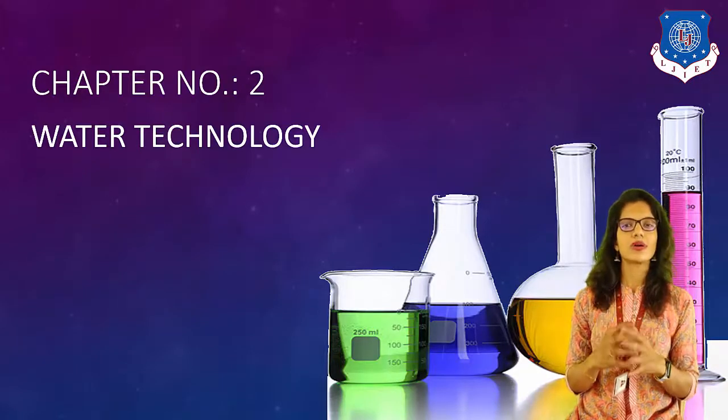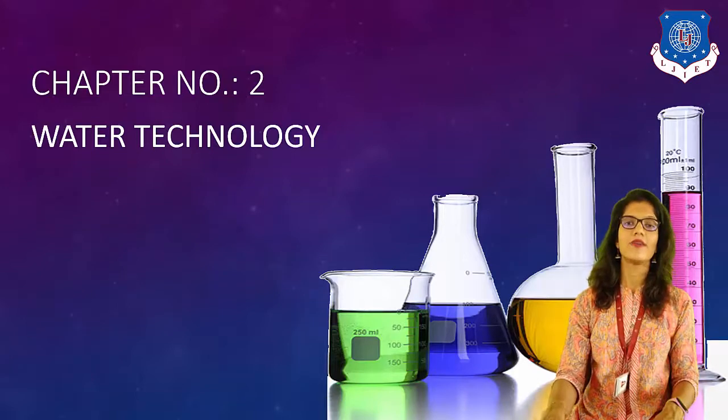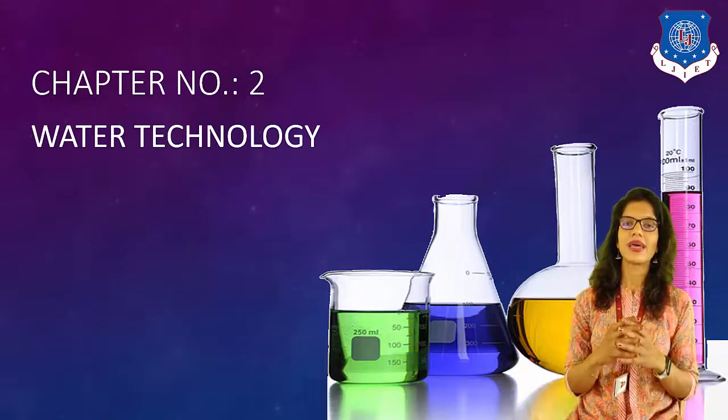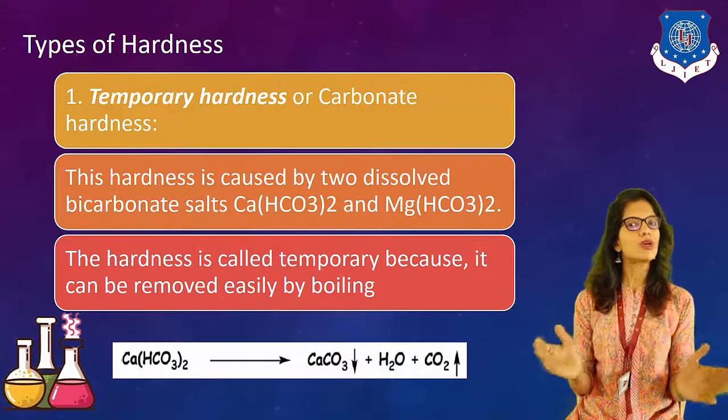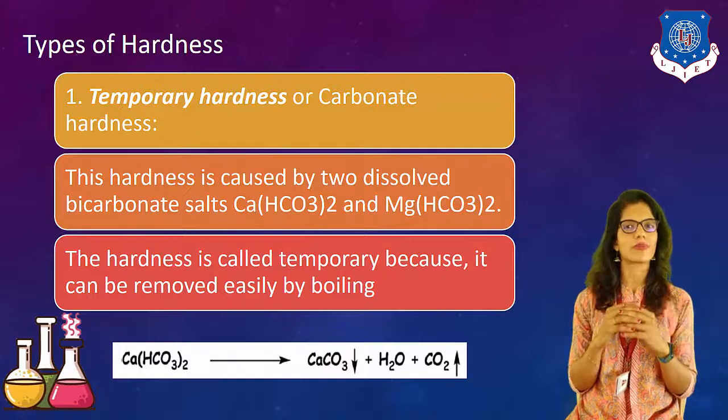Likewise, afterwards we have seen the types of water. Types of water can basically be decided using their reaction with soap. According to that, we have observed that there are two different types of water: number one, hard water, and number two, soft water.